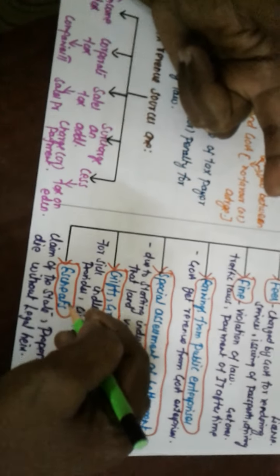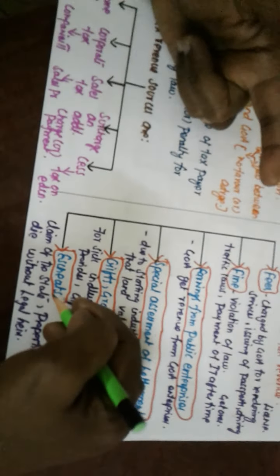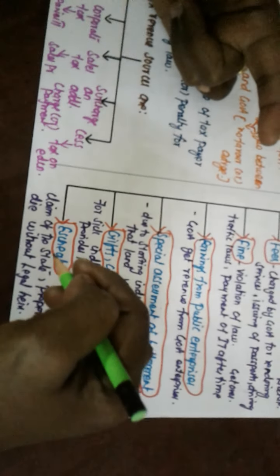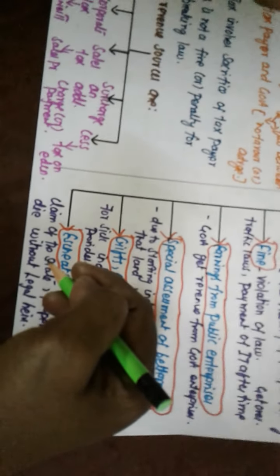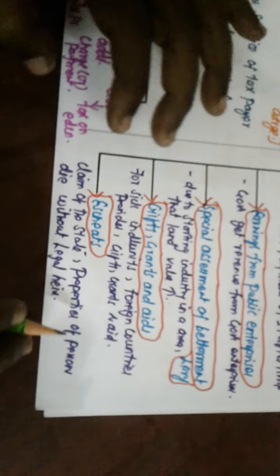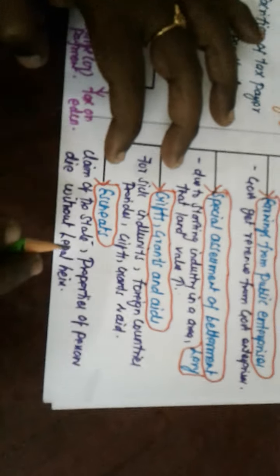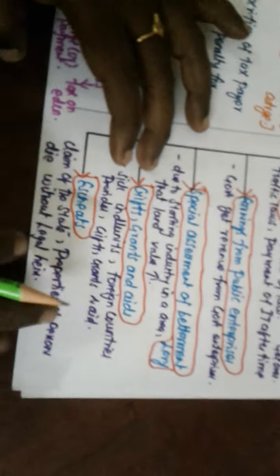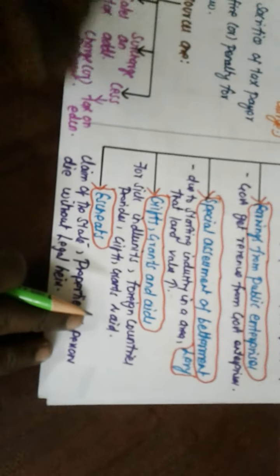Last one, escheats. Escheats is nothing but if any one person from the general public dies and after their death there is no legal heir to their properties, the government can take over all that particular person's property. That concept we can call escheats. And the remaining things we will see in the next class. Thank you all.